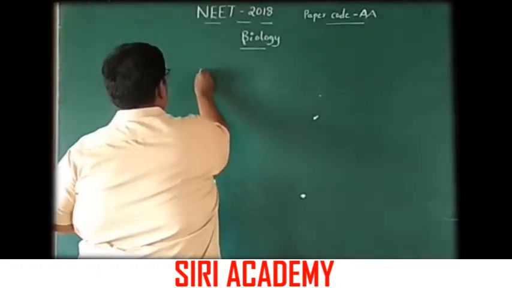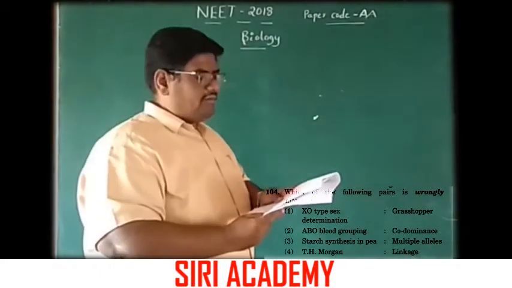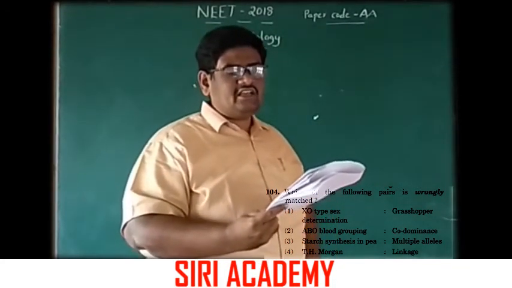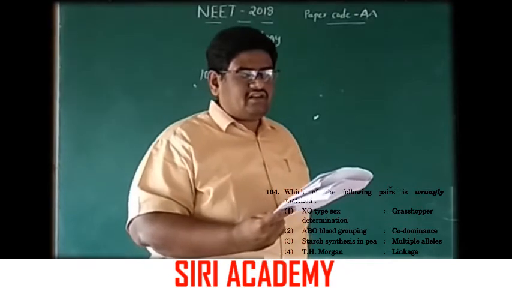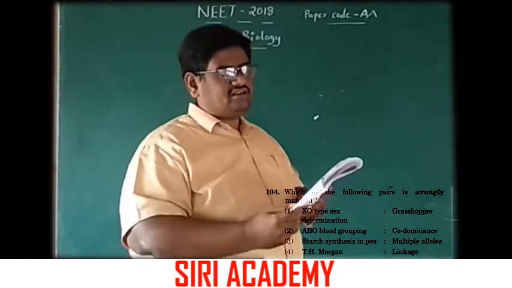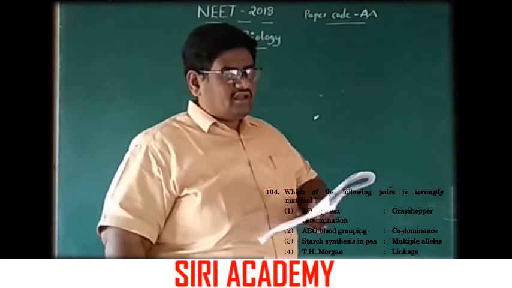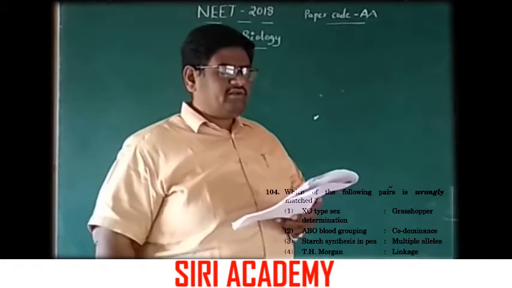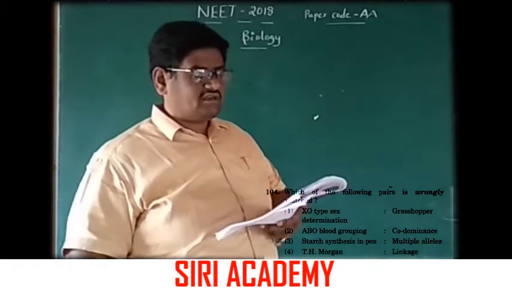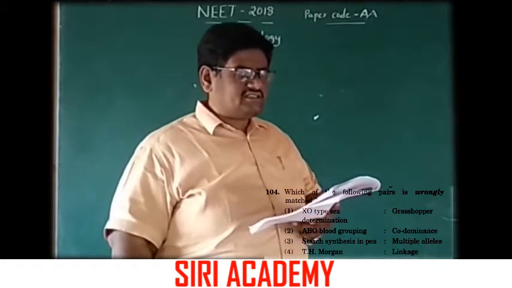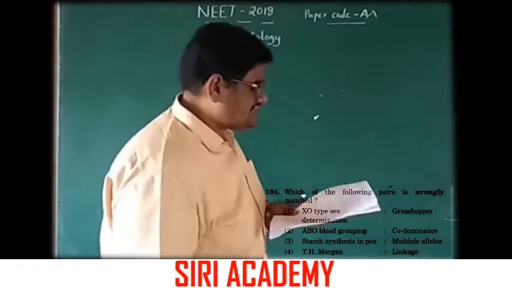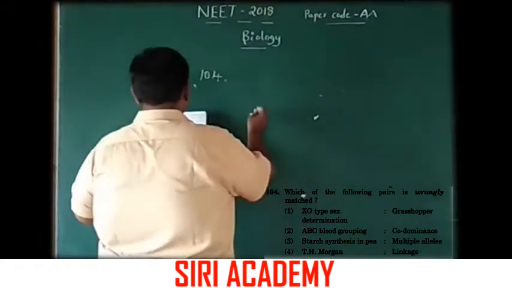104. Which of the following pairs is wrongly matched? XO type sex determination in grasshopper, correct one. Second option, ABO blood grouping, codominance, correct one. Third, starch synthesis in pea, multiple allele. Okay, this one is the wrong one.